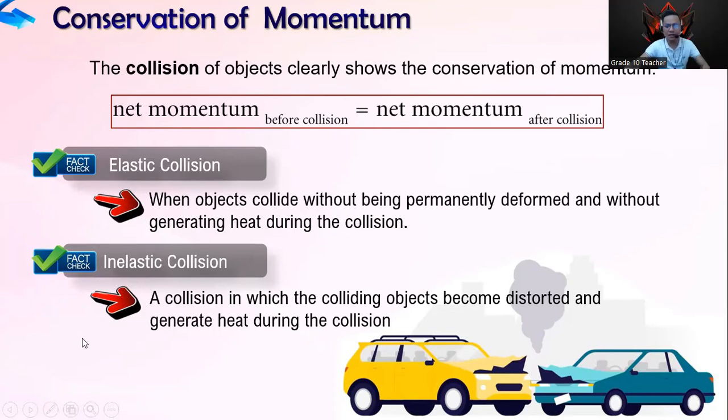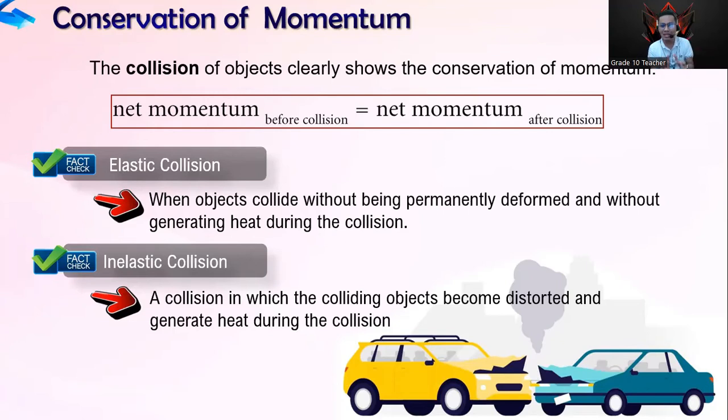The opposite of that is called inelastic collision, which is a collision in which the colliding objects become distorted and generate heat during the collision. Just like what you see here on the screen, the picture of two cars hitting each other. So that is an example of inelastic collision.